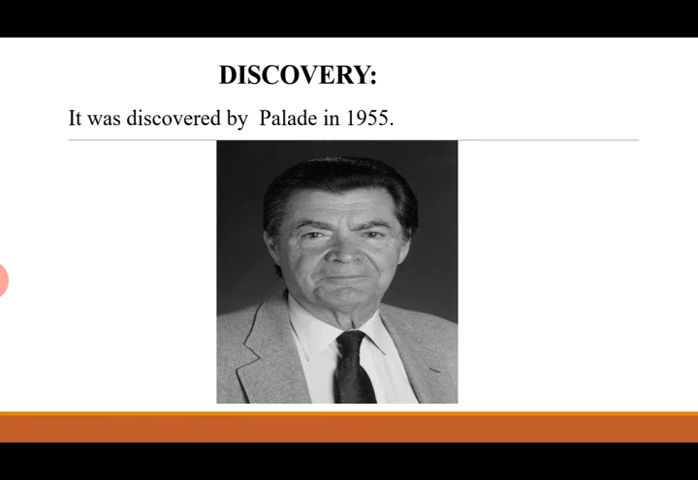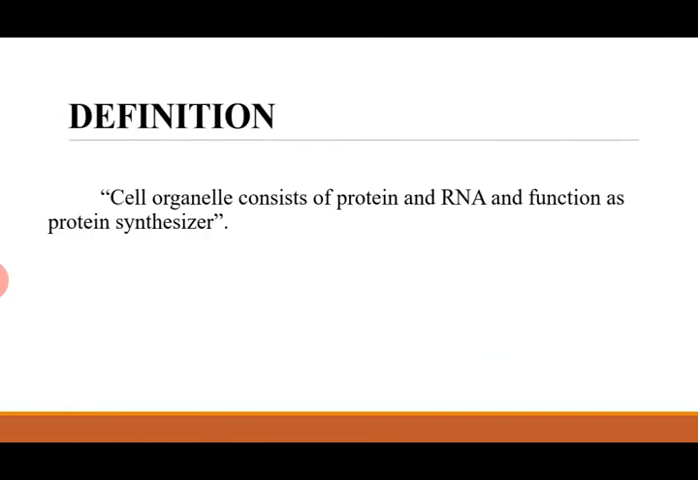Discovery of ribosome. Palade was the first person to study them in 1955. Definition of ribosome. Cells have tiny granular structures known as ribosomes, or the cell organelle consists of RNA and associated protein found in large number in the cytoplasm of the cell. You can say the cell organelle consists of protein and RNA and functions in protein synthesis.